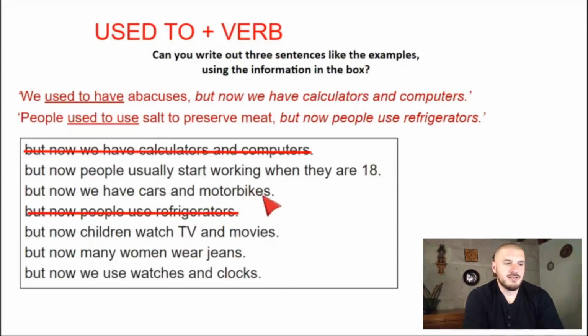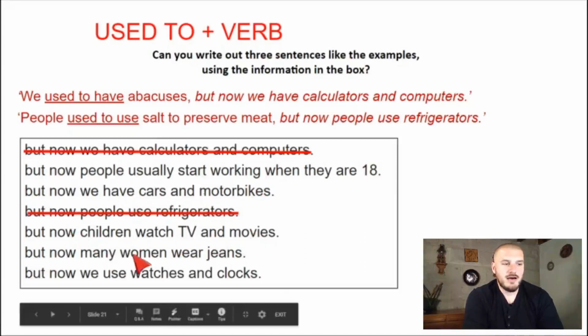But now we have cars and motorbikes. But now children watch TV and movies. But now many women wear jeans. And but now we use watches and clocks.